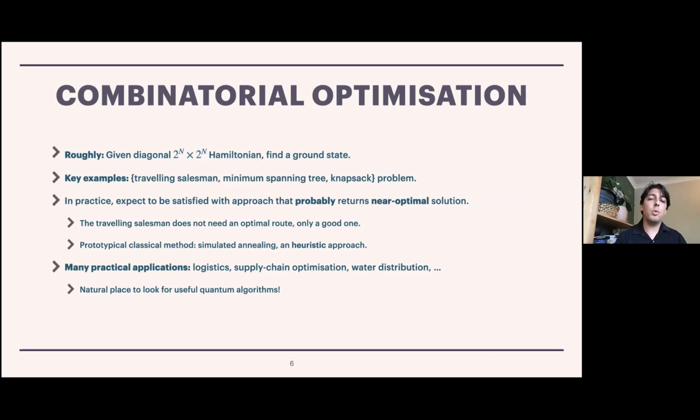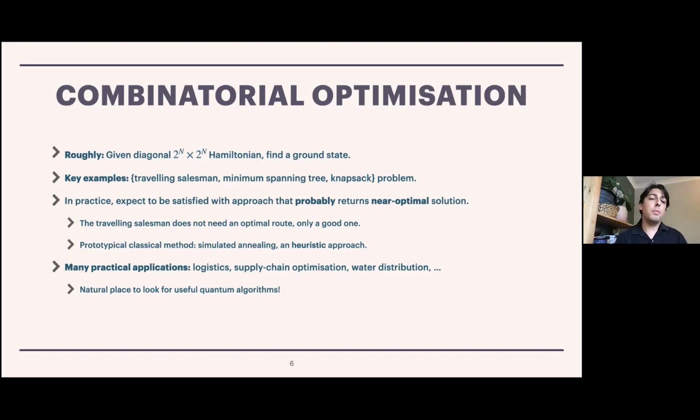In practice, we would expect to be satisfied with an approach that is probably going to give us a nearly optimal solution. The intuition is that if we were really solving the traveling salesman problem in real life, it's good enough for the traveling salesman to come up with a pretty efficient route, and it doesn't really need to be optimal. As long as it's pretty close to optimal, we're probably going to be satisfied.